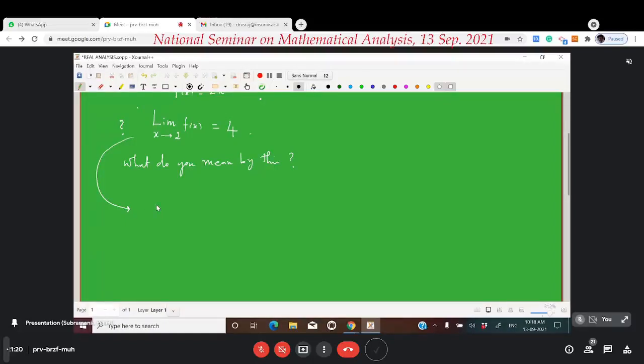Roughly, by writing this limit, that is, the limit of f of x is 4 when x goes to 2, what we mean is the value of the function f comes arbitrarily close to, or very close to, 4 when x is close enough to 2.